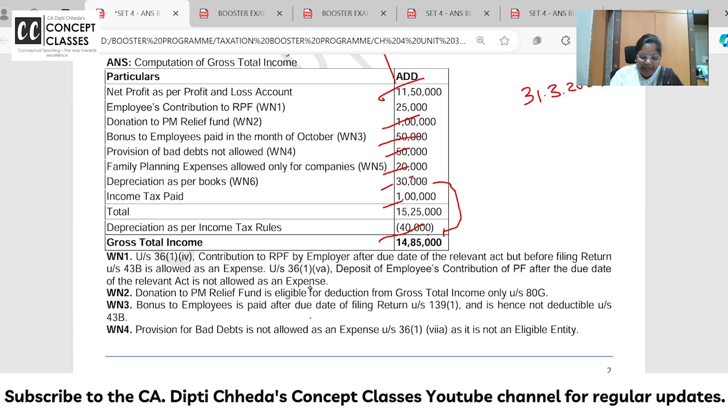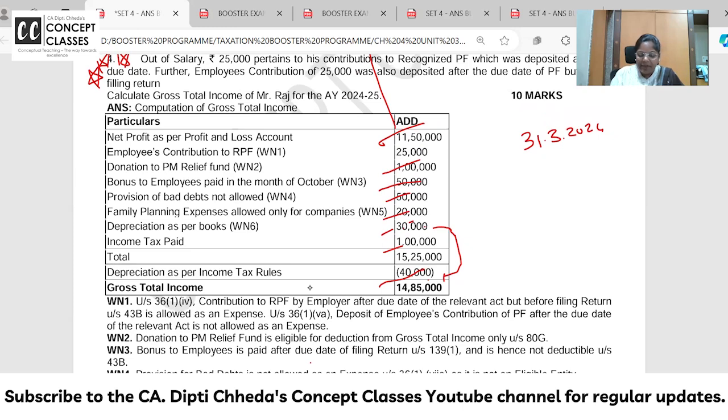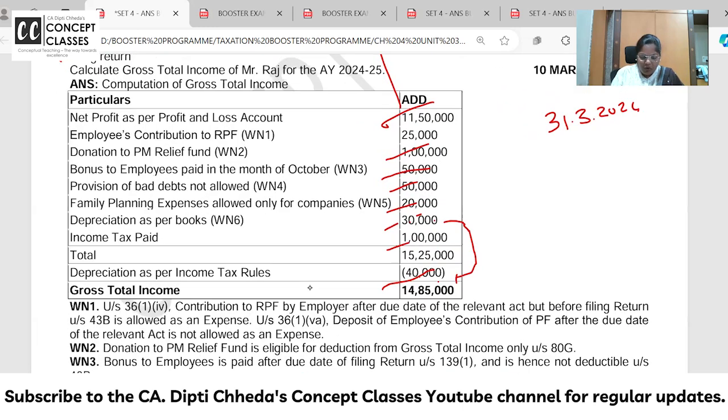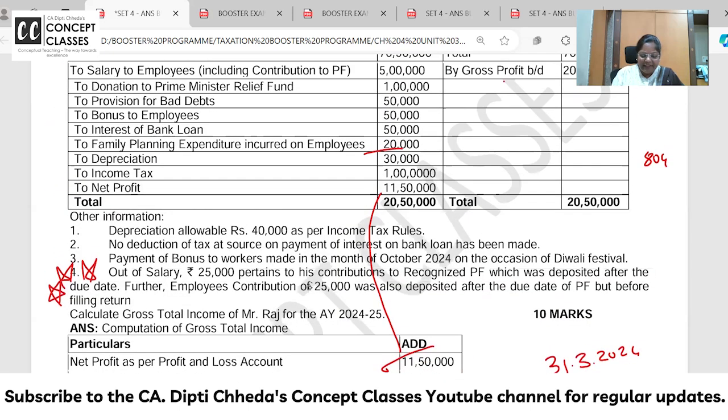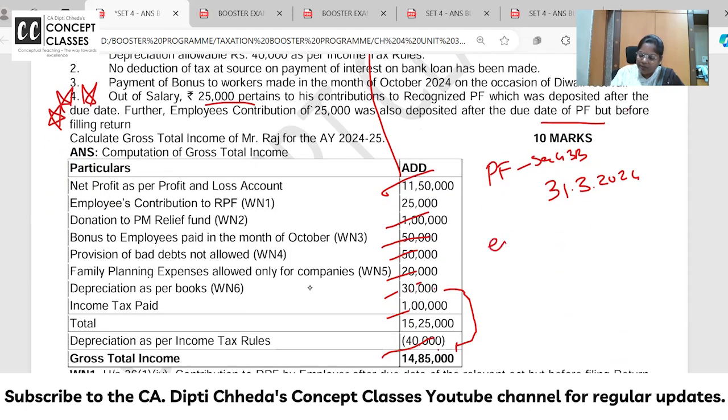Okay. What I was talking with all of you was about what? Add and less concept. Employees PF. I want to talk in a little detail. Listen. What did they say? Out of salary, 25,000 pertains to recognized provident fund contribution. After due date, further employees' contribution was deposited after due date of PF, but before filing the return. Ma'am, if we have paid PF contribution late, but before due date of filing the return, is it covered under section 43B? Then the answer is no. Write down.